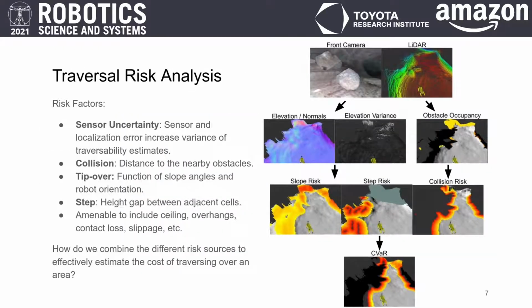The ground points are used to construct a 2.5D elevation map. Next, we combine the risks arising from many sources. Importantly, we capture the uncertainty in the elevation map arising from localization and sensor error through an elevation variance model. We also account for a variety of other risk factors, including but not limited to collision risk, tip-over risk, and step risk. This leads to the question of how we can combine these different risk sources to effectively estimate the cost of traversing over an area.